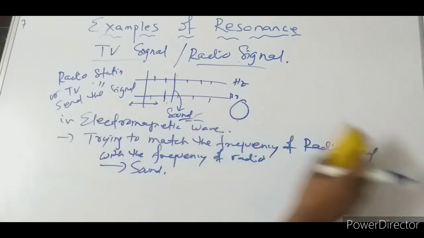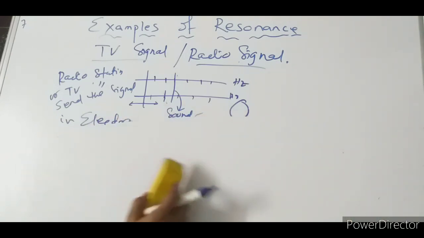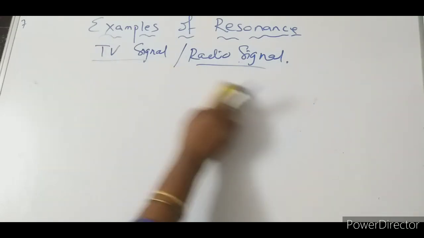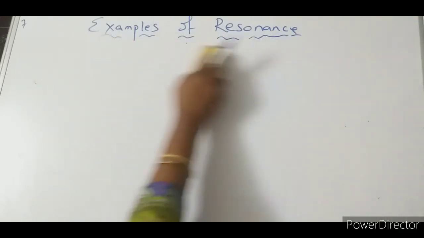Another interesting example: when soldiers are moving on a platform, they are often told to break their steps.